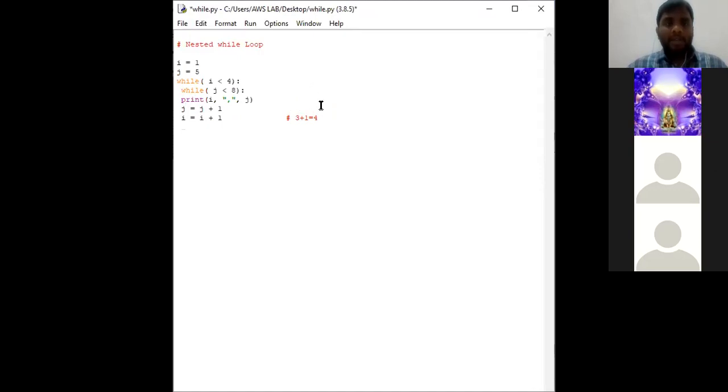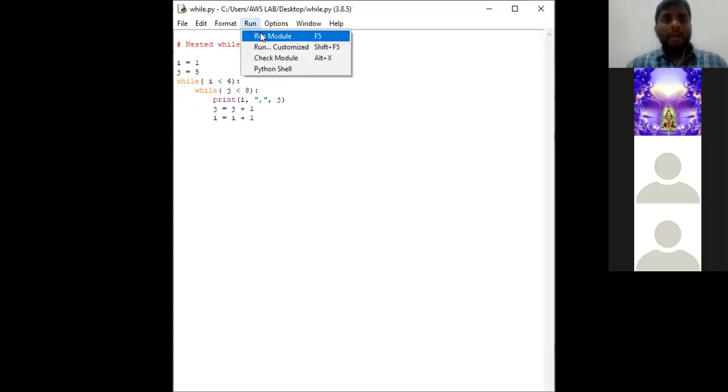Since I have used these comment lines, the indentations have changed. Okay, so press enter button, and this statement must be here. Now press enter button again. This is the body of inner while. Okay, this must be our correct program with correct indentation.